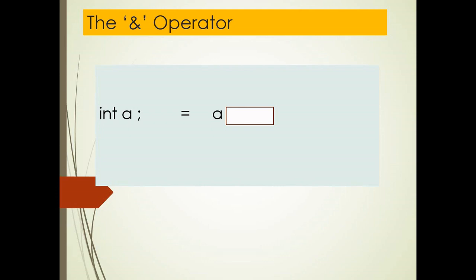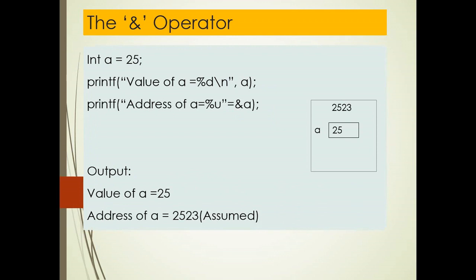Here you see an example. There is a variable a which is assigned the value 25. Whenever you assign a value, it is stored at the location of variable a.